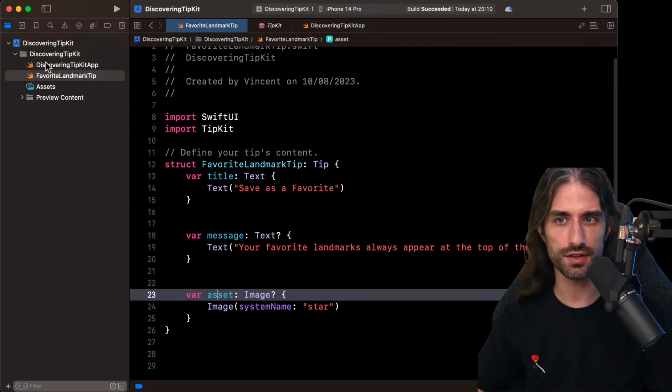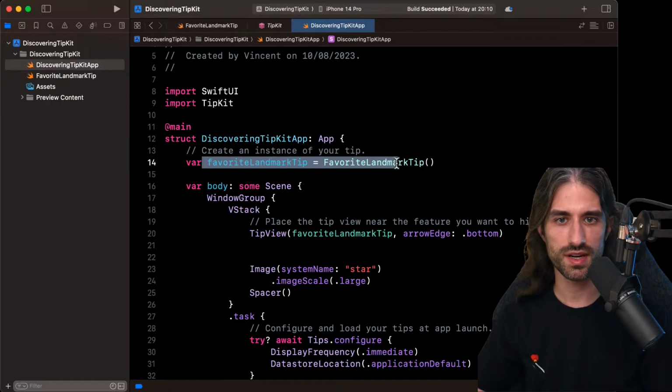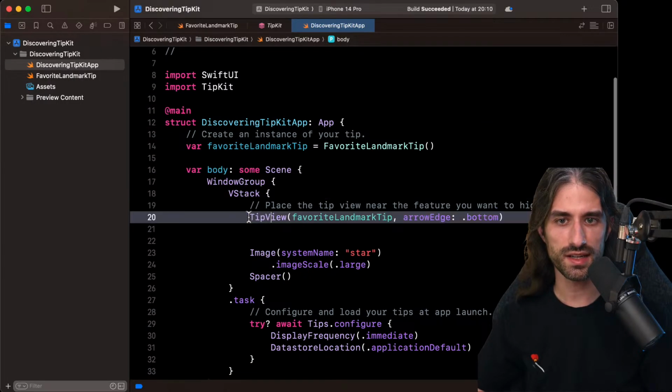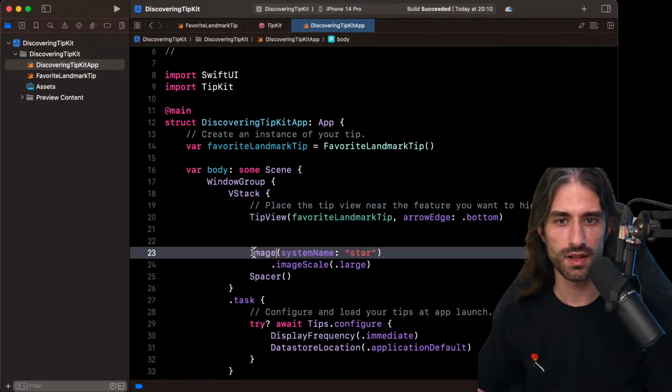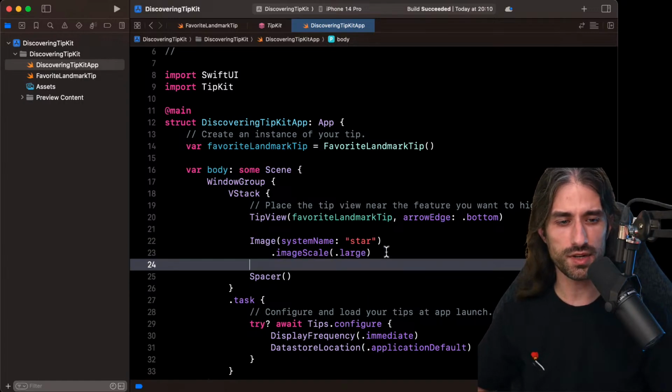Okay, let's take a look. So this is our tip. And then here we have the instance of the tip right here. We have a VStack, our tip view, and they say place the tip view near the feature you want to highlight. So that's one of the things that surprised me when I saw the code, because when you think about a feature like TipKit, which allows you to highlight specific UI elements, you would imagine that you would use it as a modifier.